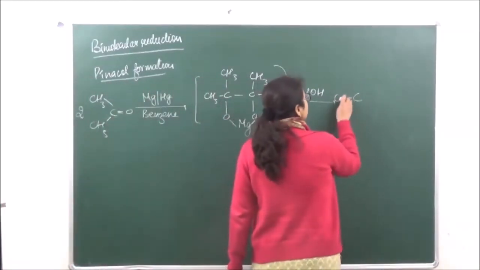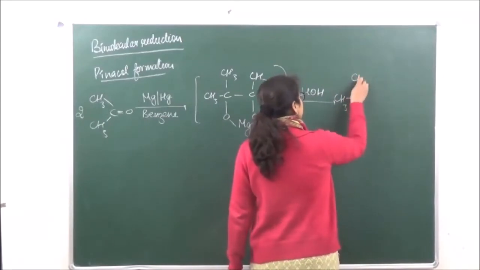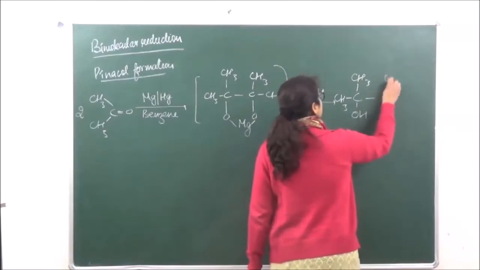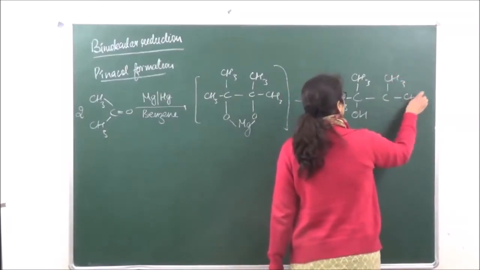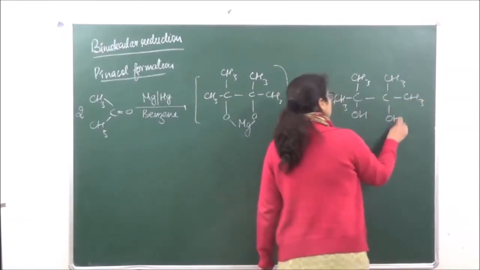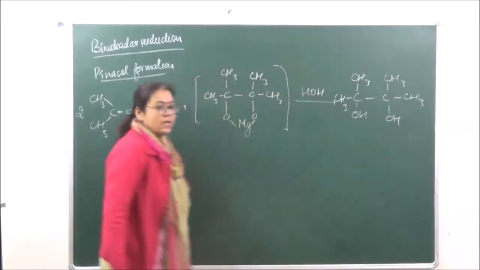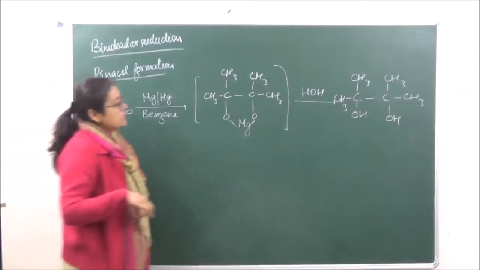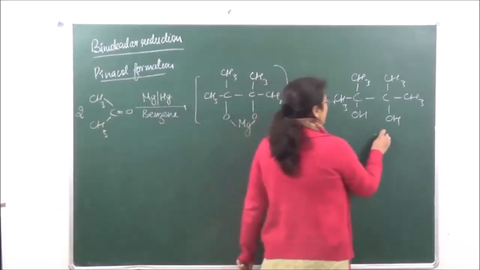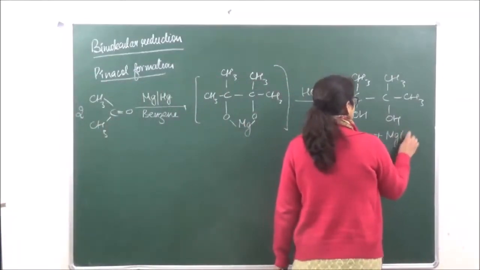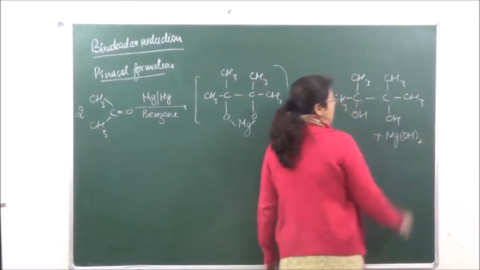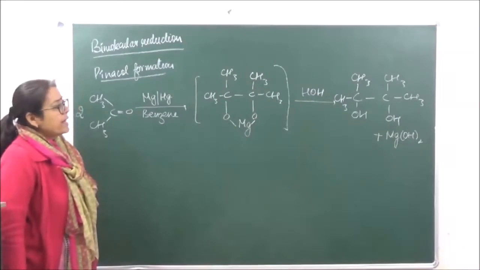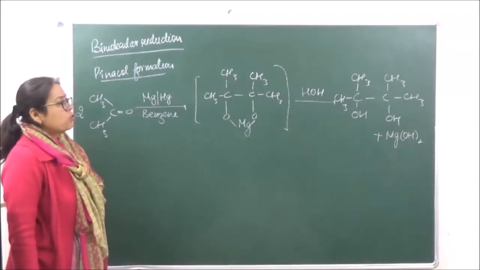So we have CH3, OH, CH3 and OH. This is known as pinacol. Okay, and with this we are going to get the byproduct as magnesium hydroxide.